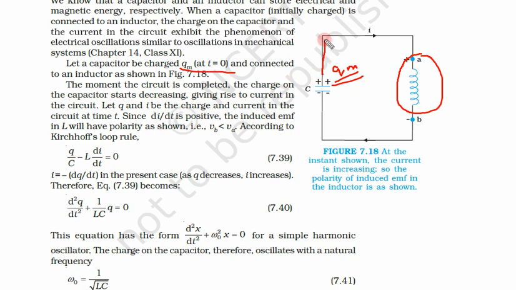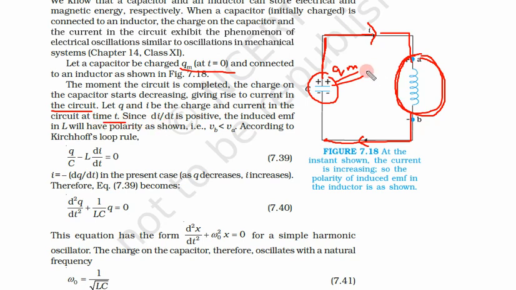So what will happen? Since there is no other source in this circuit, this inductance will start getting current from this capacitor because this capacitor is charged. So there is a current flow in the circuit. As we have charged this capacitor and there is no external source, this capacitor will start discharging. Hence the capacitor is discharging through this inductance, and a current starts flowing in this circuit. Let Q and I be the charge and current in the circuit at time t.